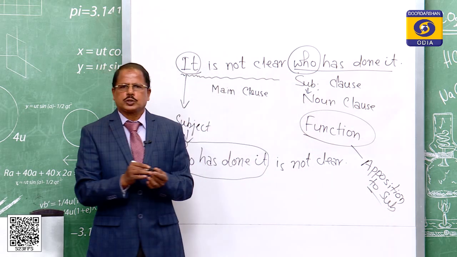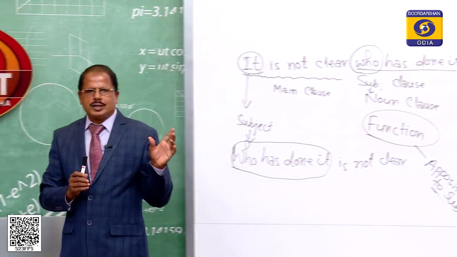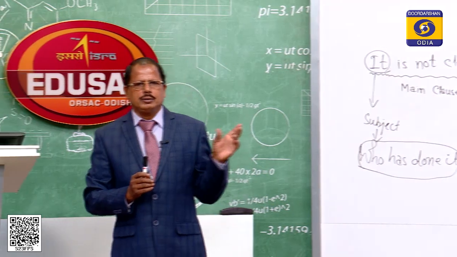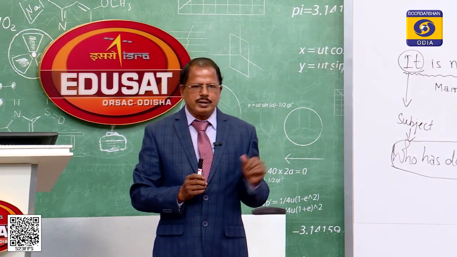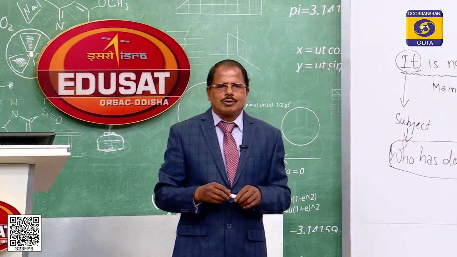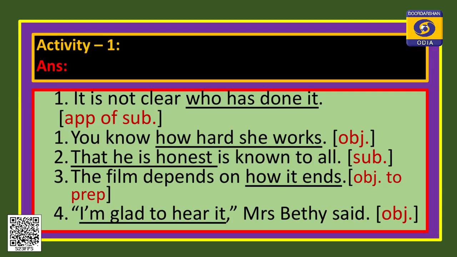So, my dear students, this is a very important sentence, that is why I discussed it, putting the sentence on the blackboard. Let us go to the second sentence. You know how hard she works. So, how hard she works, this is the clause, and we have already discussed, whenever we have a know verb, the next clause is the object, and here the noun clause functions like an object.